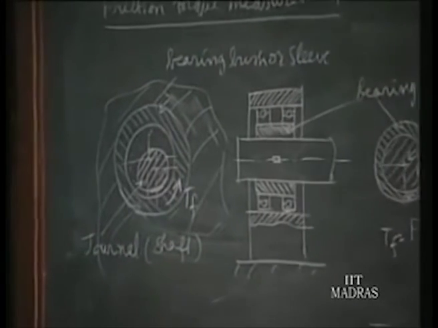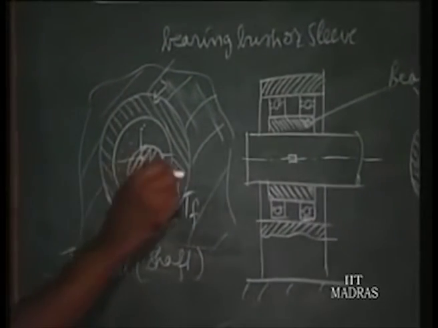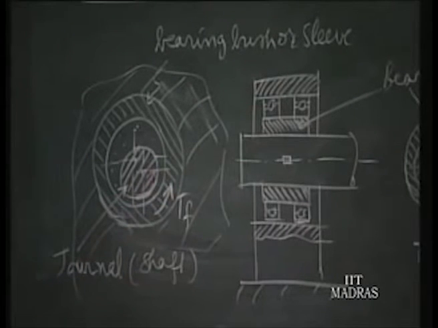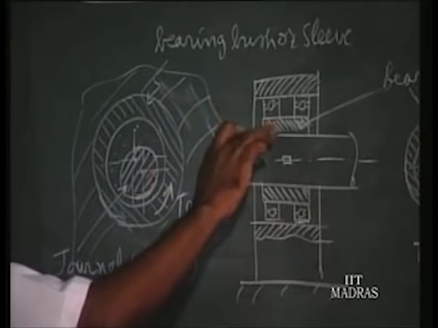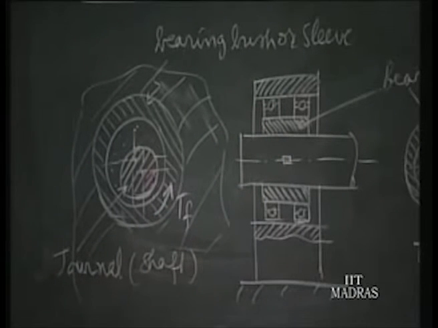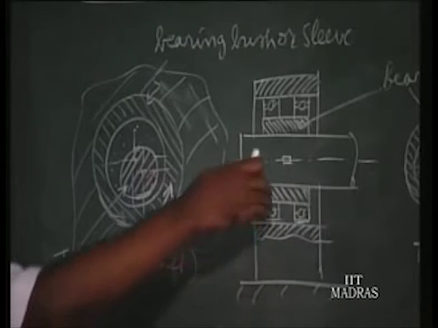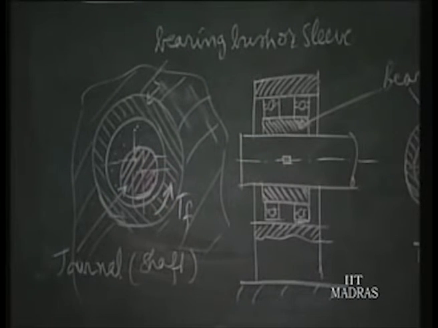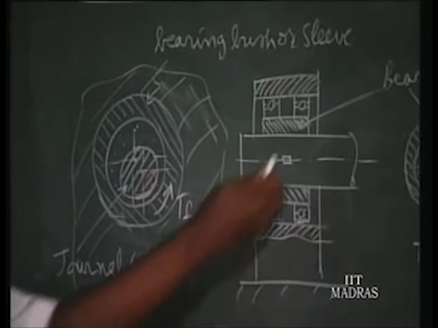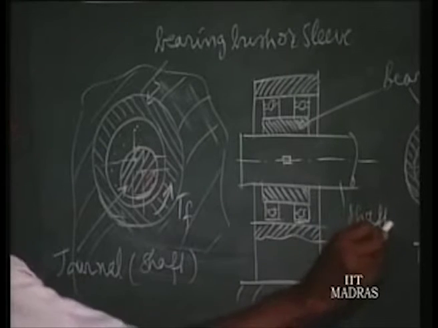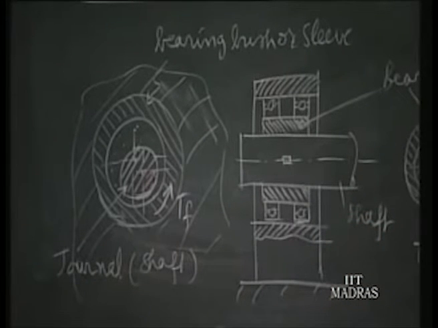But when we want to measure that friction torque, naturally we do not fix it to the frame, as you have learnt in the reaction principle. Here we mount the sleeve on 2 ball bearings, you can call them trunnion ball bearings, so that now the sleeve is allowed to rotate in the same direction as the journal. This is the journal, this is the shaft. The portion of the shaft inside the bearing is called the journal, that is all.